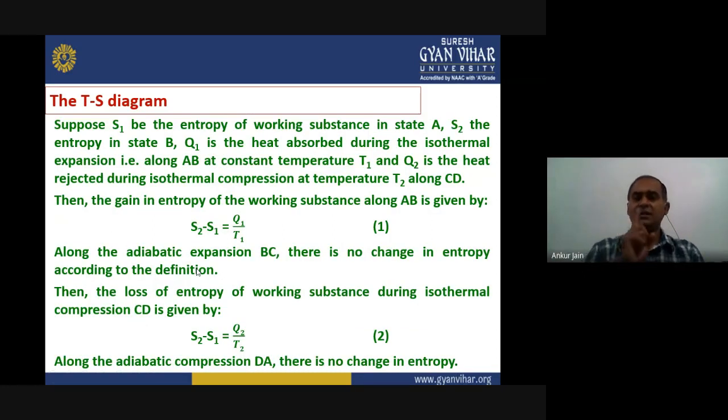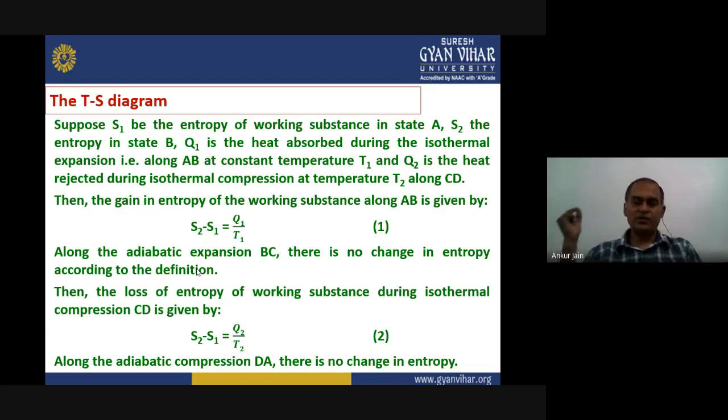So along AB at constant temperature T1, and Q2 is the heat rejected during isothermal compression at temperature T2 along CD. So this is just the opposite. A to B, it is taking the heat, and along C to D, it is rejecting the heat at T2. So the total gain of entropy of the working substance along AB can be written as S2 minus S1 equals Q1 upon T1. Okay, along this adiabatic expansion, it should be 0.